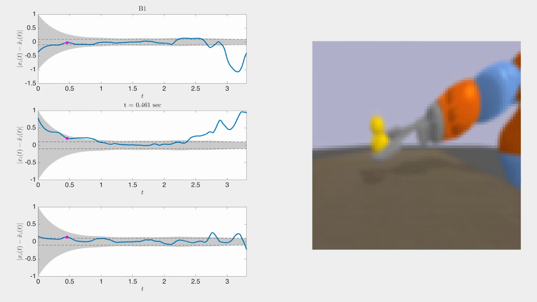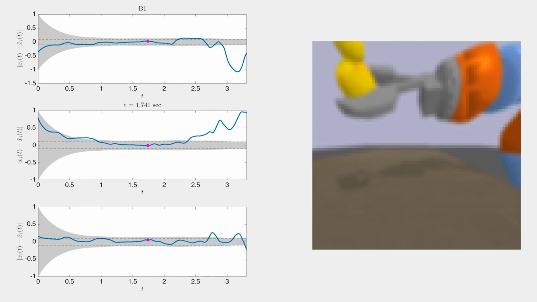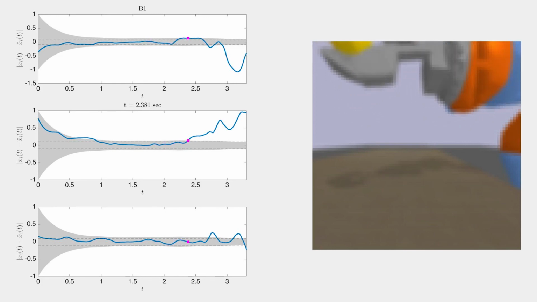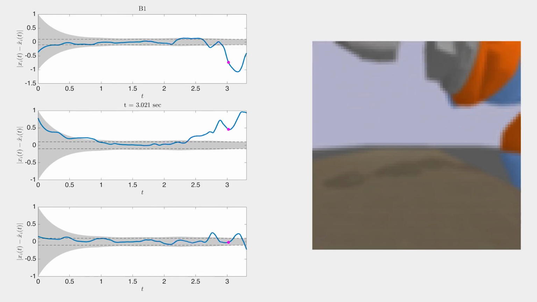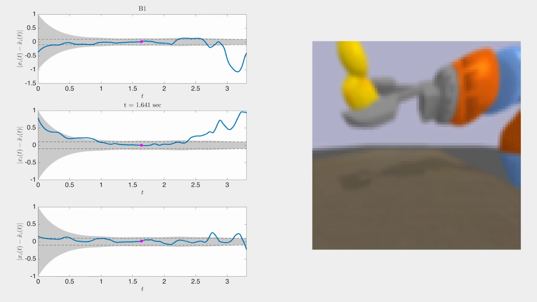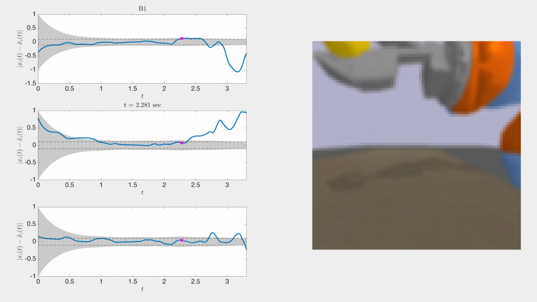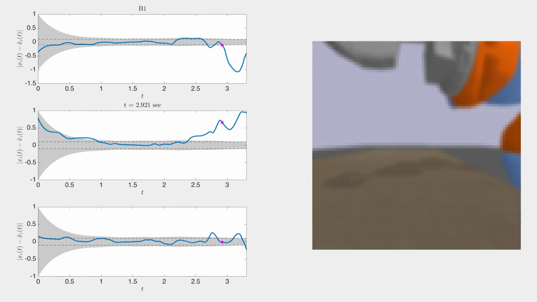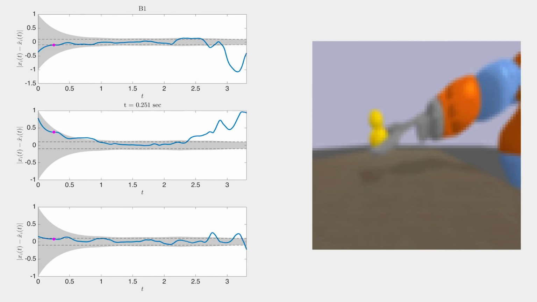Finally, we compare with B1, which leaves the trusted domain. We see at first that the error is reasonably good, but then it plans to move the arm too close to the camera and the duck falls out of frame. This confuses the perception system since it now cannot accurately invert the duck's orientation since it cannot actually see the duck. This corresponds to high perception error, which destabilizes the state estimate and causes B1 to fail to satisfy that